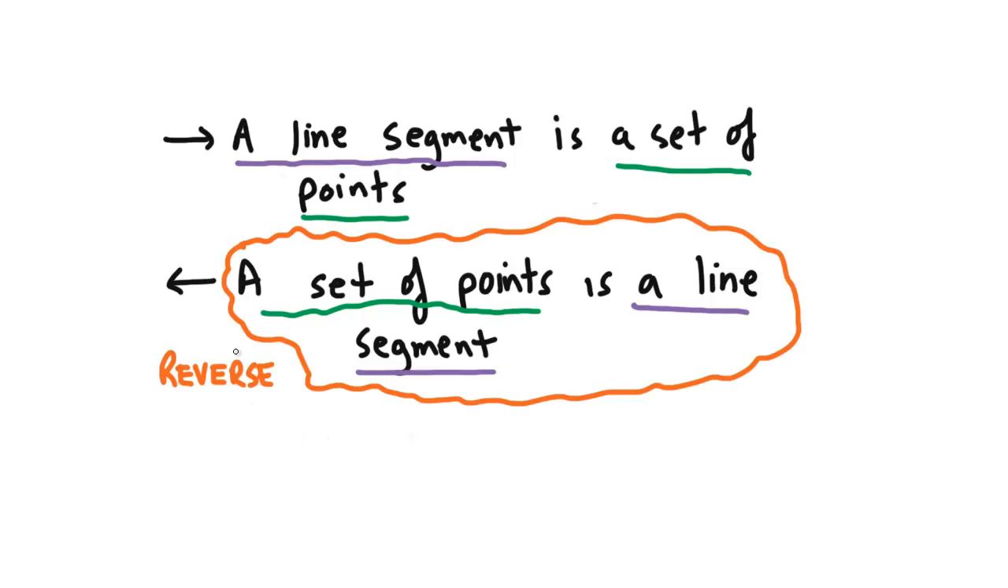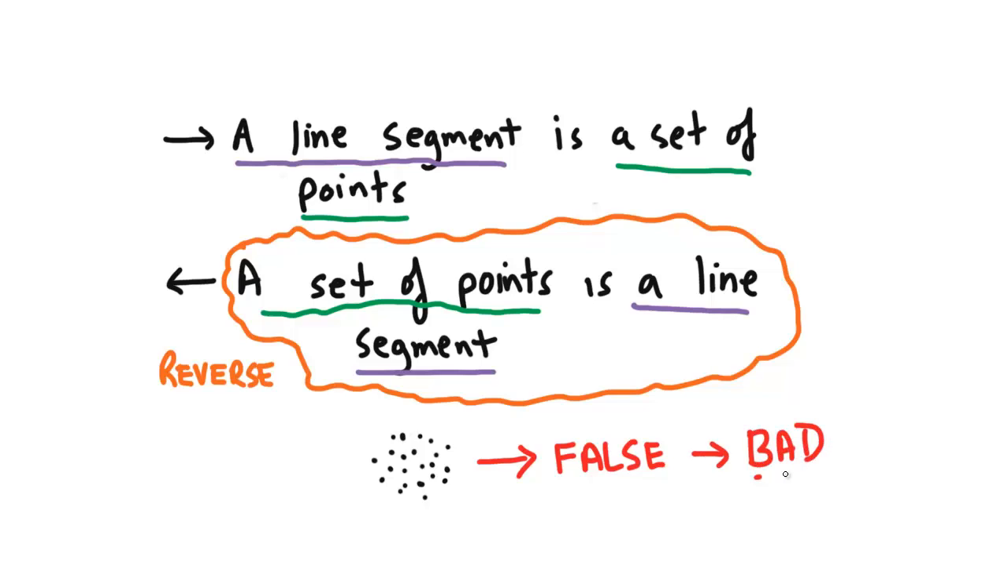Now let's reread the reverse statement again. A set of points is a line segment. So why don't you guys think of a scenario where this is false? Now, if you were to think of a set of points that are scattered about like this, then we know that this does not represent a line segment. So therefore, the reverse is false. Then we know that this is a bad definition, right? And we're done, and we're happy.